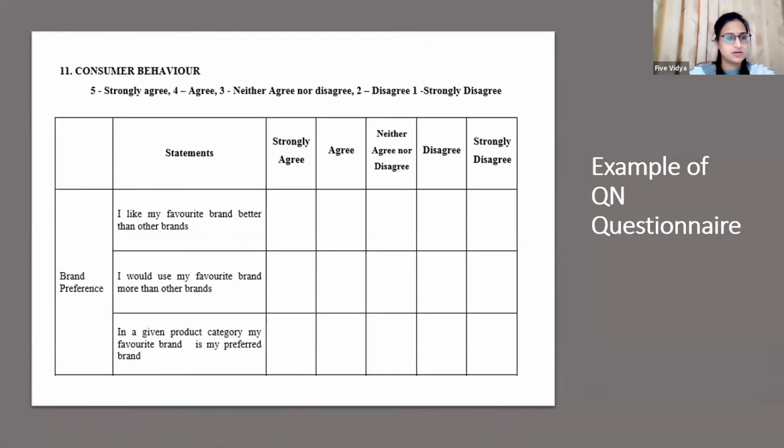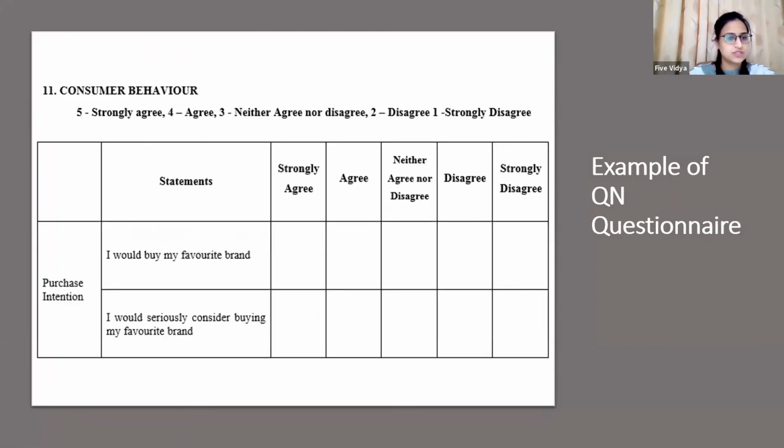Then we have 3 statements related to brand preference and 2 statements related to purchase intention. Right? All the variables which I have covered are incorporated here. All the 4 variables of brand equity and 3 variables of consumer behavior are included.